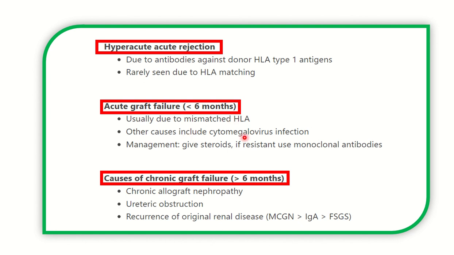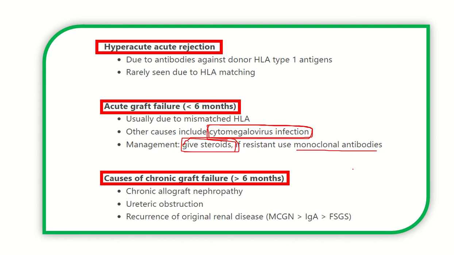This point is very important: within the 6 months, one important infection is cytomegalovirus, which causes infection within the first 6 months following the transplantation. For management of acute graft failure, first of all give steroids, which respond almost all of the time, but if resistant, then monoclonal antibody may be given.